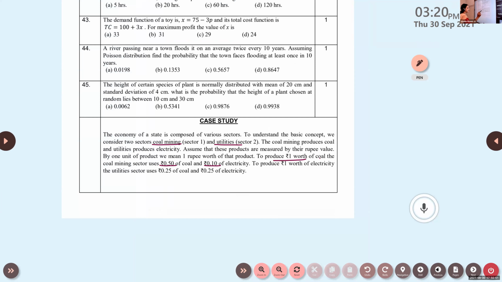Okay, so look at here. 2 industries are there. We are considering 2 sectors, coal mining and utilities. So coal mining is there and the next one is utilities. We want to arrange it in the matrix form and 2 items are there. One is coal and the other one is electricity. So if you write it in matrix form, you have to frame the technology matrix. How will you frame the technology matrix here?